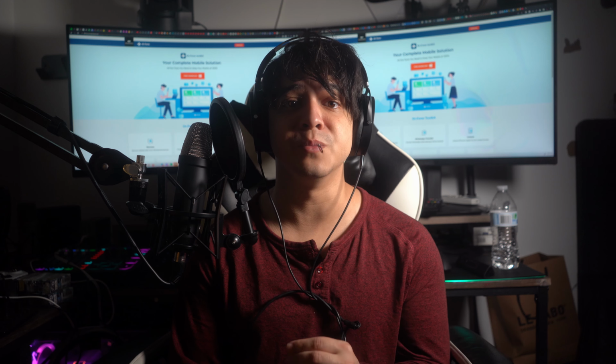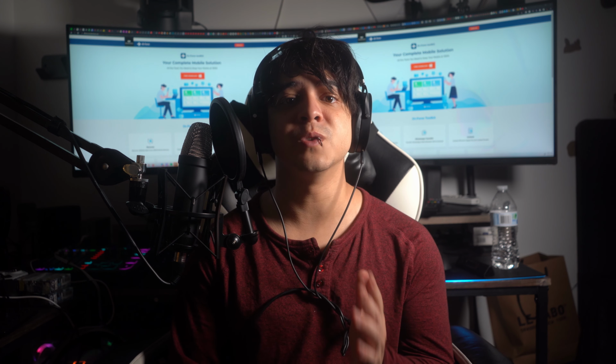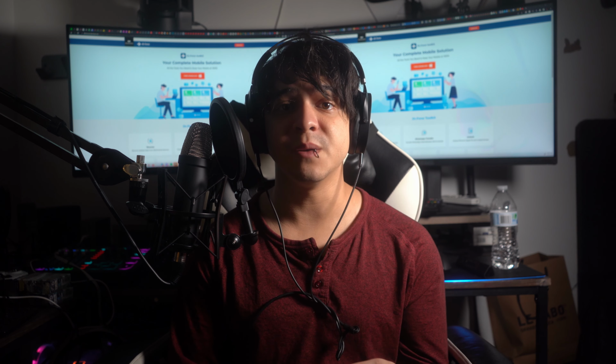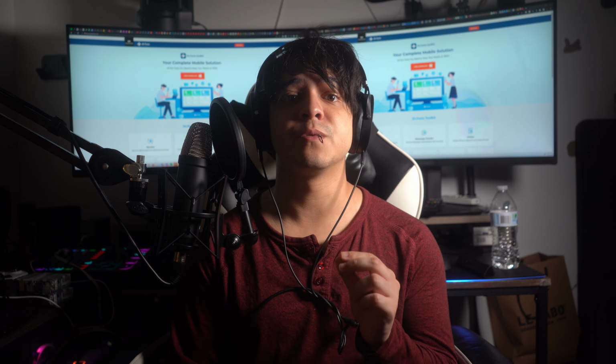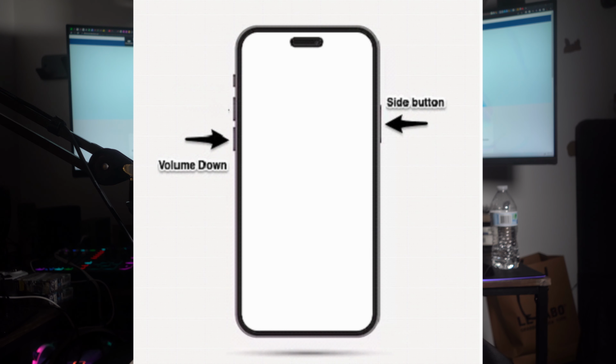First, power down your iPhone 15 and connect it to your Mac or Windows computer using a suitable cable. Ensure that you've got iTunes for Windows or Finder for Mac up and running. Now hold down the side button for a solid 3 seconds. While keeping the side button pressed, also press and hold the volume down button. Keep hold of both of these buttons for a total of 10 seconds. Now release the side button, but keep that volume down button pressed for an extra 5 seconds. Then release the volume down button.